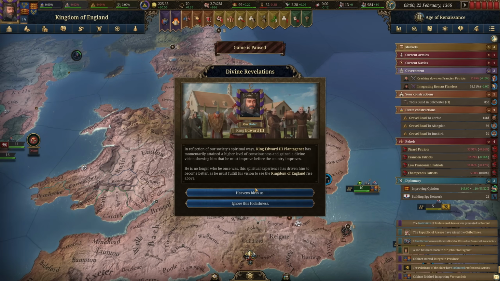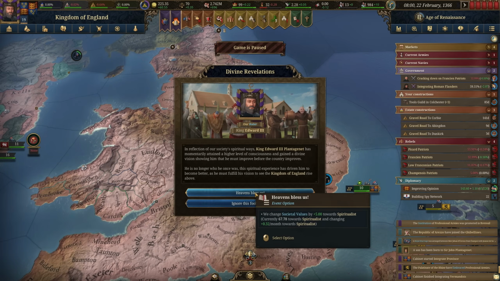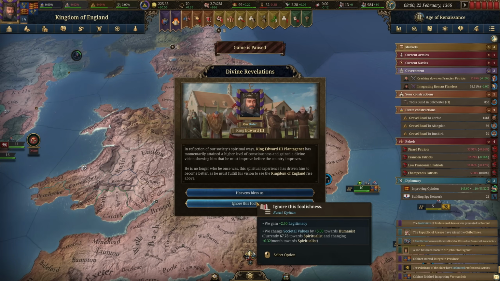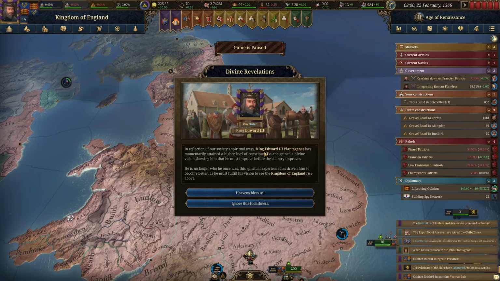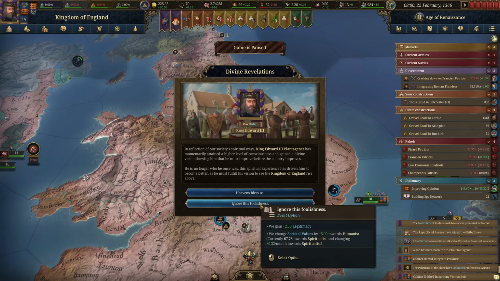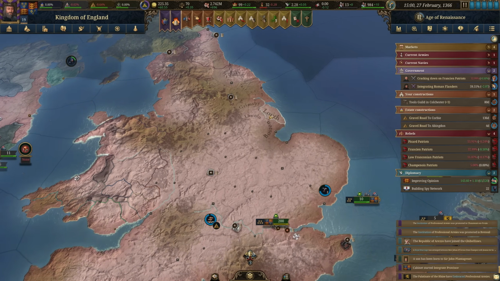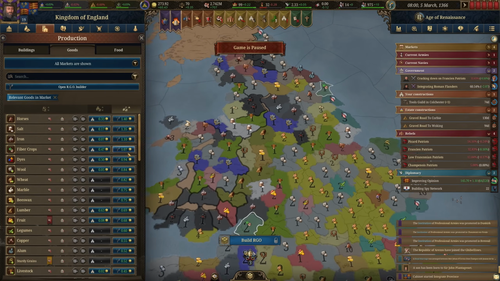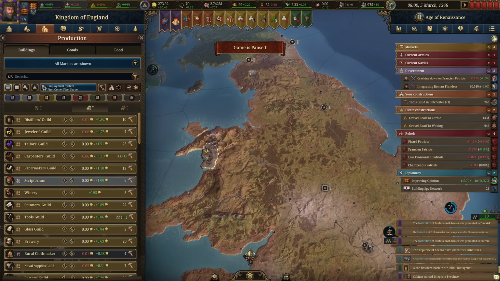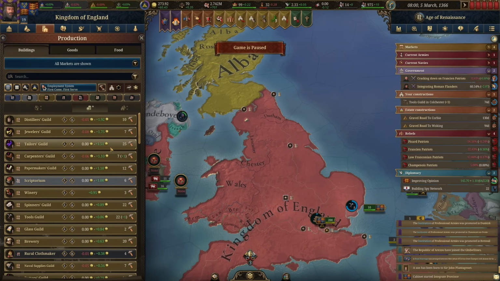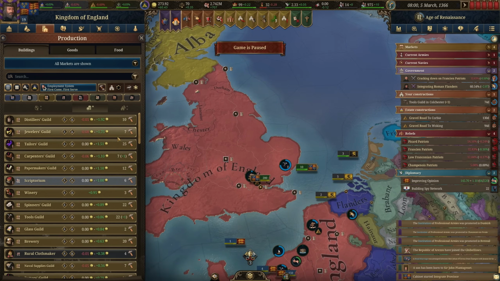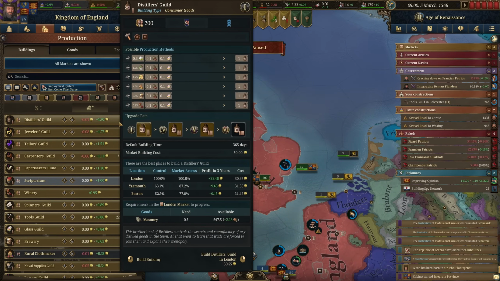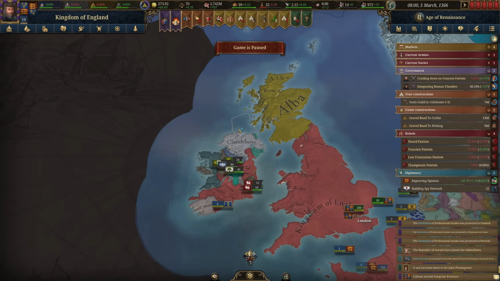So with this Divine Revelations, we can go back towards Spiritualists or get that legitimacy, which, we're already sitting almost at max at this point, to go towards Humanists. We'll just go with that one. Let's get some more things constructing here. We're at 22, so we're going to do this, and then I guess we're ready to start trying to get our CB, since that takes time as well. But let's get, we'll do that first.